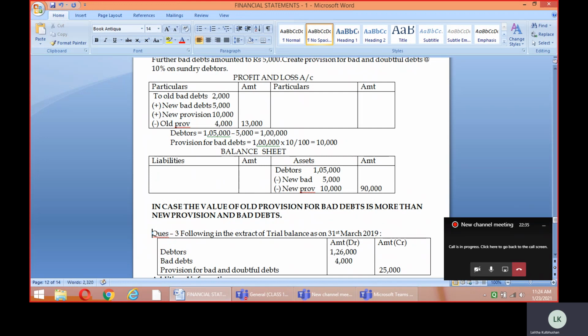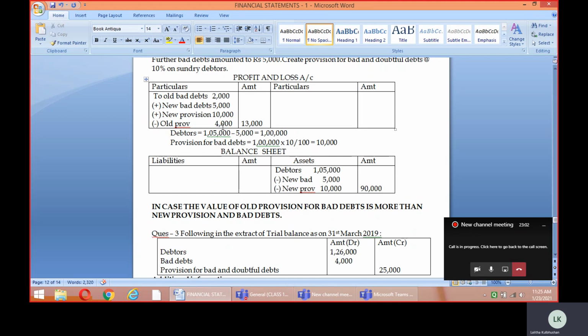Now children, there may also arise one particular case, and this is the case where the value of the old provision for the bad debts is more than the new provision. See here in this particular case, the total of the old bad debts plus new bad debts plus new provision accounts to 17,000, and the old provision is only 4,000.